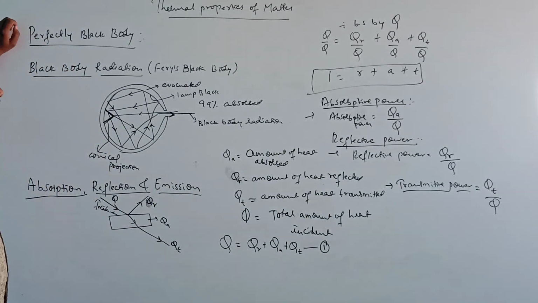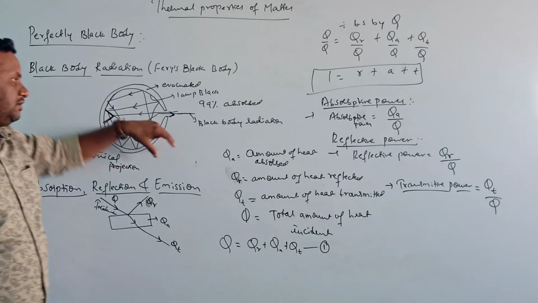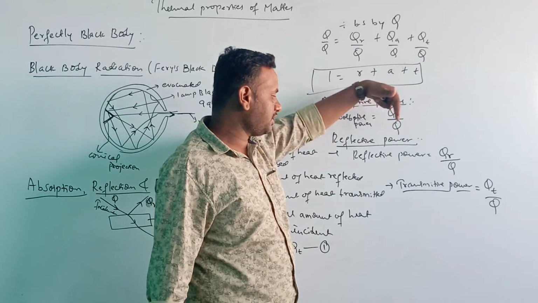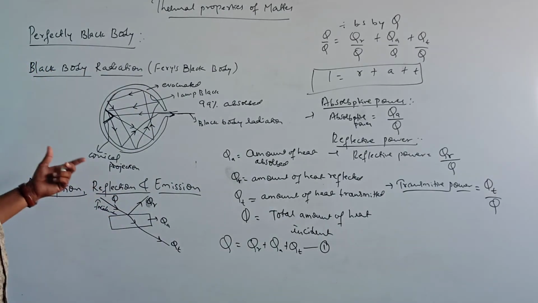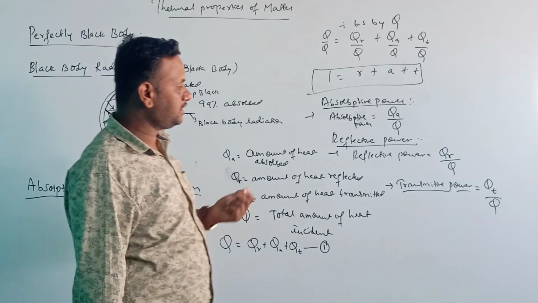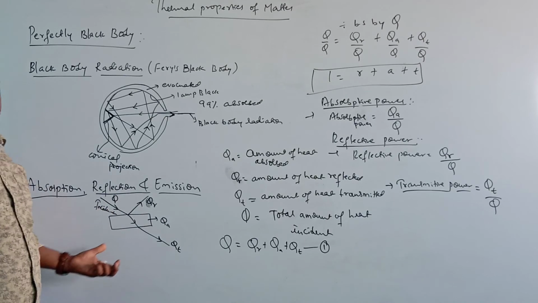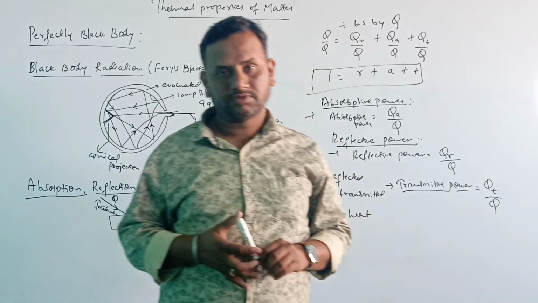So regarding the previous class, we have discussed the perfectly black body, that is black body radiation, also called a Ferris black body, absorption, reflection, emission. And also we have discussed the definitions of absorptive power, reflective power and transmittive power. So today we stop here. You should remember all these definitions, and also the absorption, reflection, emission. In the next class we will continue with the next topic. Thank you, dear students.